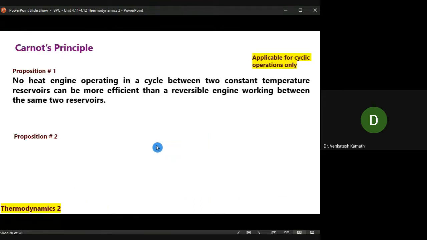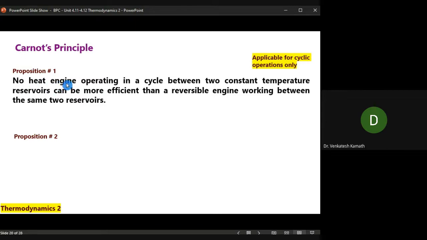Okay, now based on this concept of Carnot cycle, Nicolas Sadi Carnot, who is the backbone of the second law of thermodynamics, developed, based on his cycle, the cycle you have mentioned. So the concept here is applicable for only those cycles. He has put forward something called Carnot's principle. There are 2 propositions in it. When I say Carnot's principle, both are part and parcel of it. So proposition number 1 reads like this. Then I'll read the second, then I'll come back to what it means.